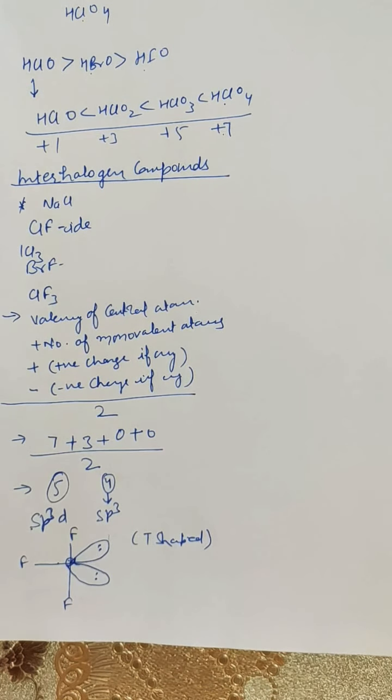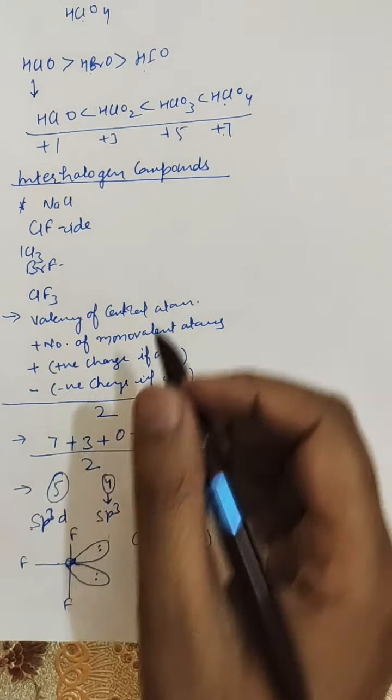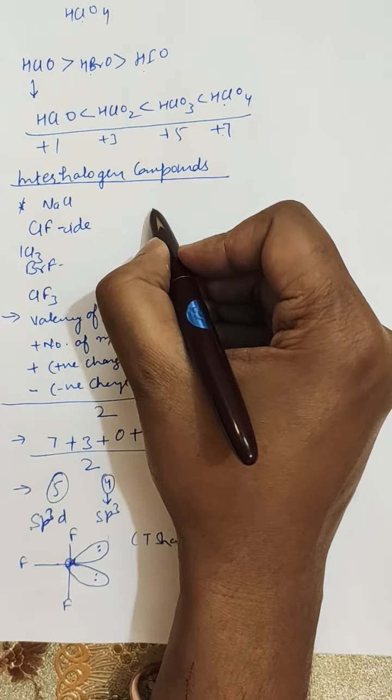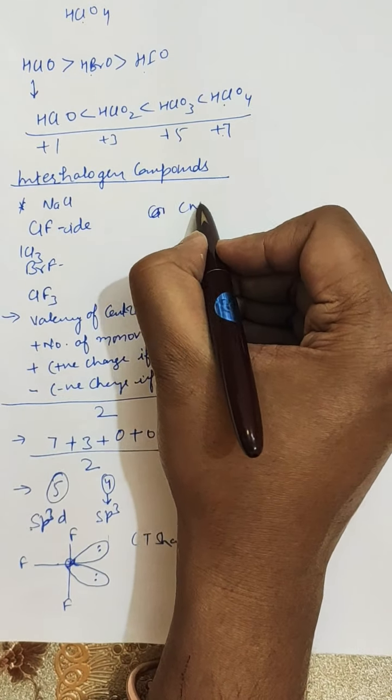Further there are interhalogen ions and pseudo halogens. So what are pseudo halogens? These are certain uninegative radicals made up of 2 electronegative atoms which possess properties similar to the halide ions. The most common pseudo halogen is cyanide.